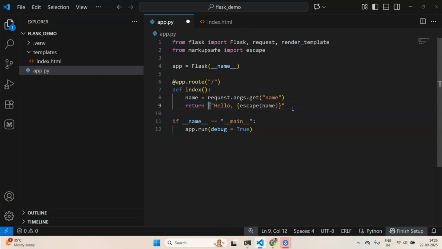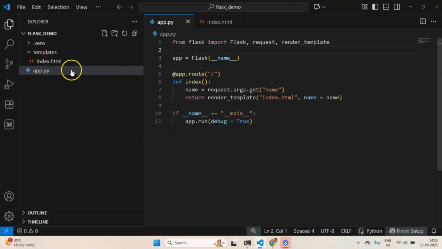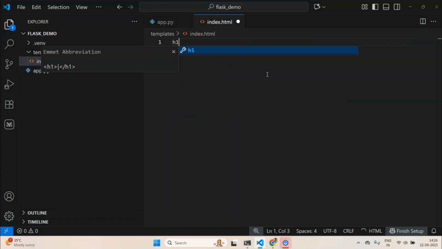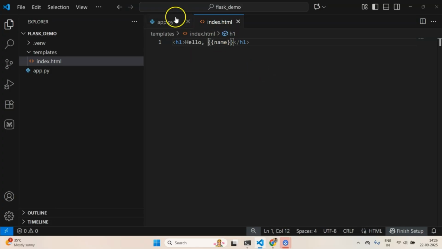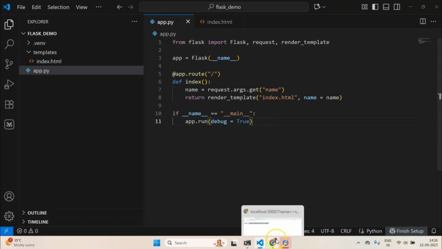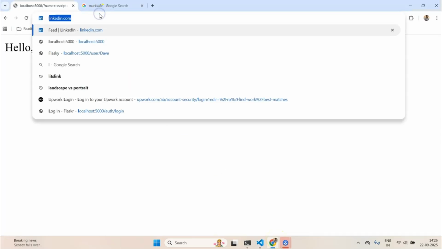In place of this, I can simply do render_template with index.html. This can take user input, so I will pass name equal to name. Now we don't need the escape anymore, because we can just use Jinja's inbuilt capability to do the escaping automatically for us. Now I can come inside here and create an h1 tag, and inside this I can pass name. So, hello name. This name is the name you are getting from here. Let's run this now and see what we get.